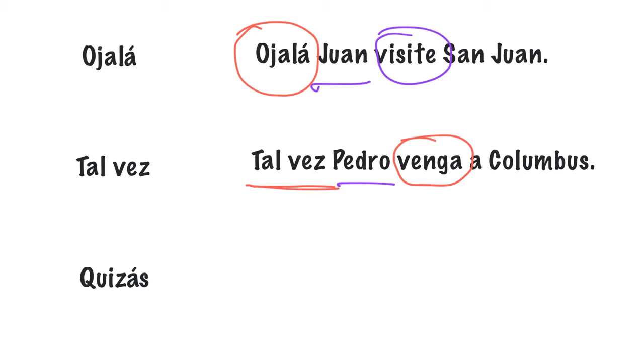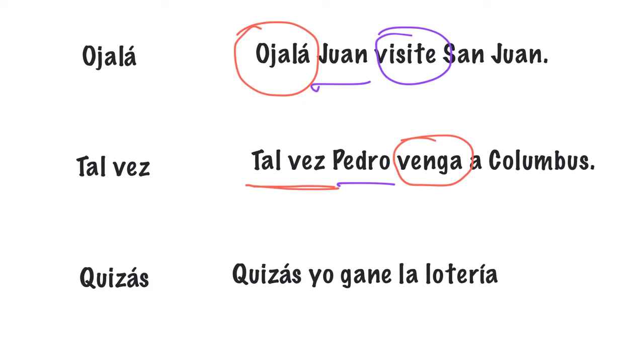Okay? Finally, quizás. Okay, quizás, something happy. Quizás yo gane la lotería. Okay, I wish. Quizás yo gane la lotería.